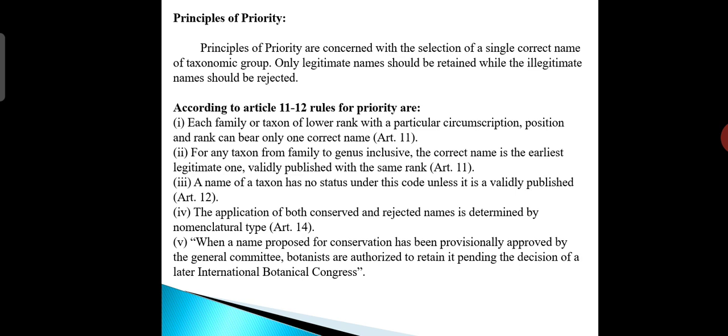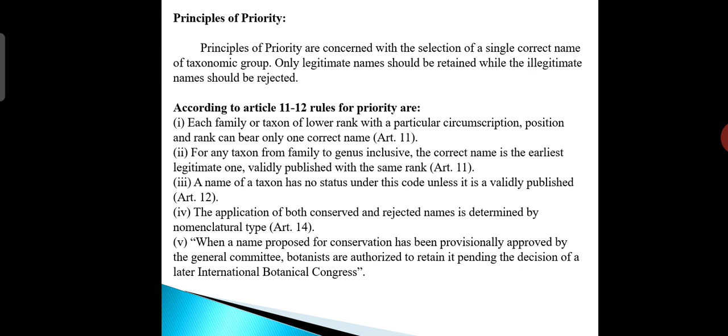For any taxon from family to genus inclusive, the correct name is the earliest legitimate one validly published with the same rank. And the name of a taxon has no status under this code unless it is validly published. That is in Article 12. And in Article 14, the application of both conserved and rejected names is determined by the nomenclatural type.